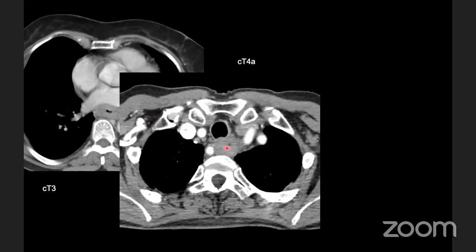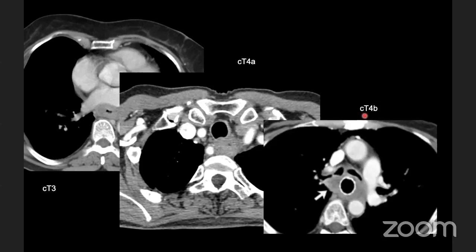Again, we can see there is a tumor in the upper thoracic esophagus, which is indenting into the posterior wall of the trachea. For this, bronchoscopy was done to confirm the mucosal invasion. There was actually no invasion of the mucosa. It was staged as T4A.